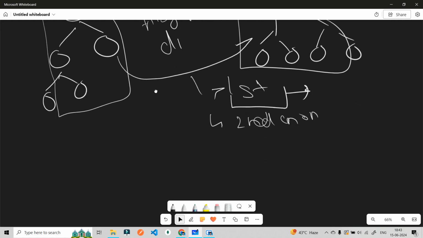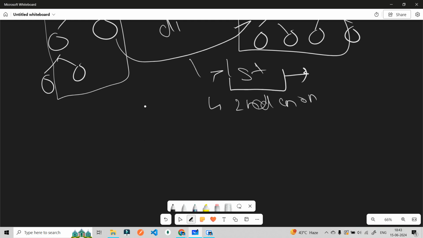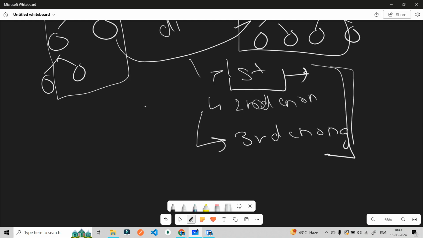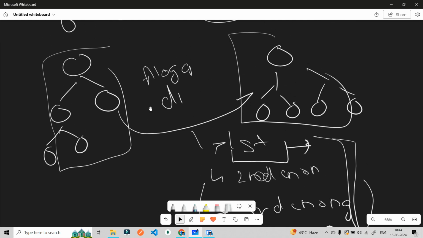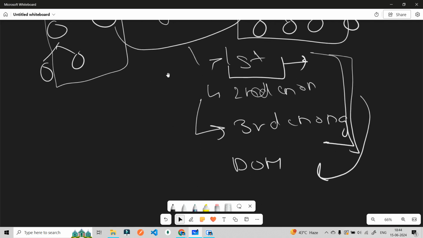Okay, if a new change happens again, it will identify that the third change will happen. It will combine them, and then it will update the DOM. It doesn't actually do that immediately. It will first compare, see that one thing has been changed from both of these things, okay, so I will update the actual DOM.